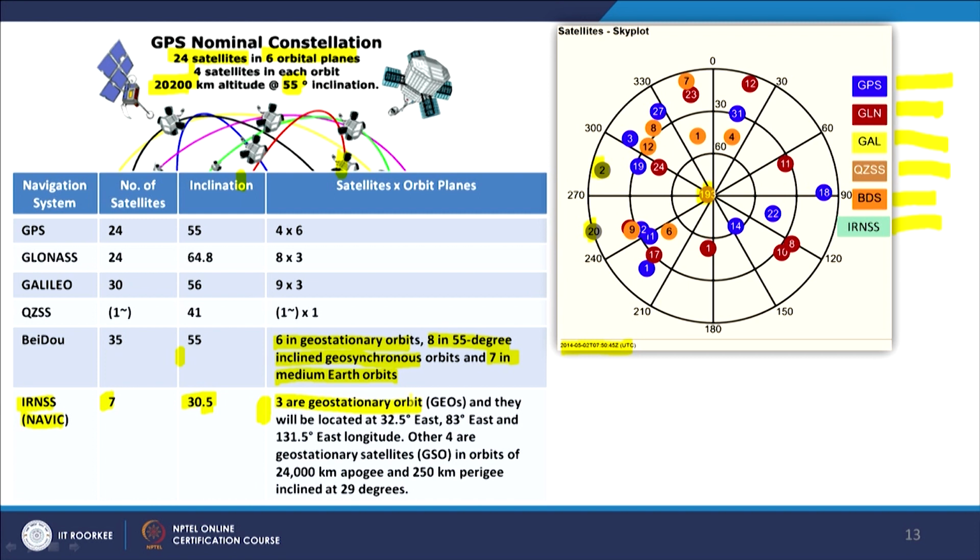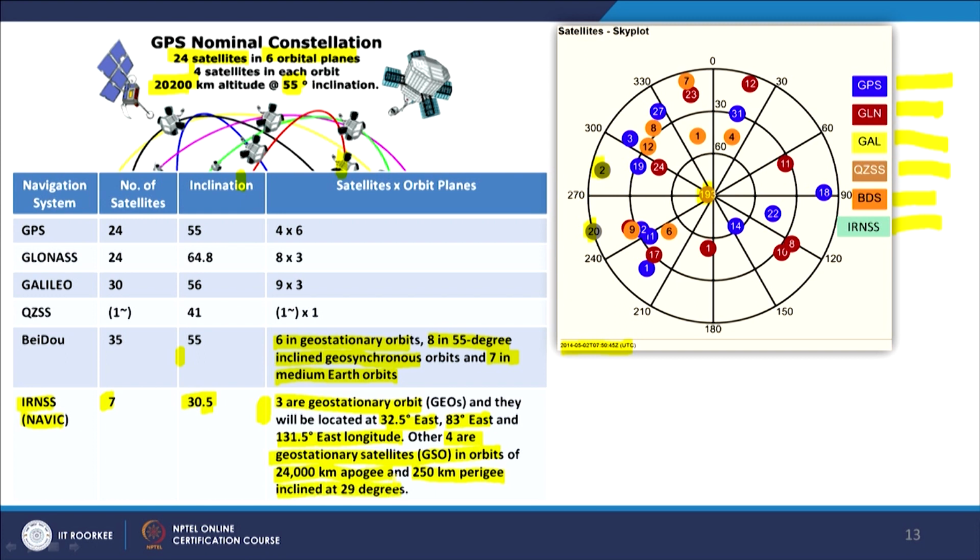But at the same time, India also has one more duty for these satellites: navigation. So navigation is also becoming possible. Out of 7, 3 are important from geostationary, and they are located at different locations as shown here, and 4 are geosynchronous satellites in orbits very deep, 24,000 kilometers away, and of course 250 kilometer perigee inclined at 29 degrees.